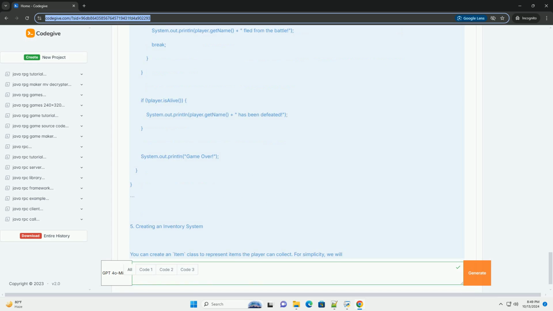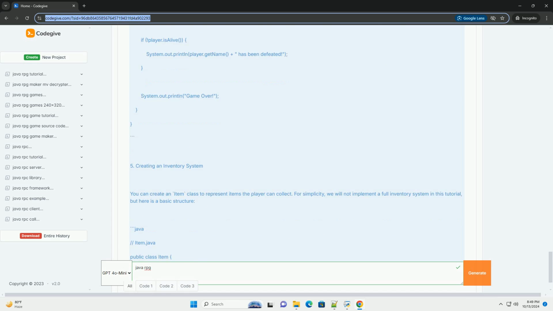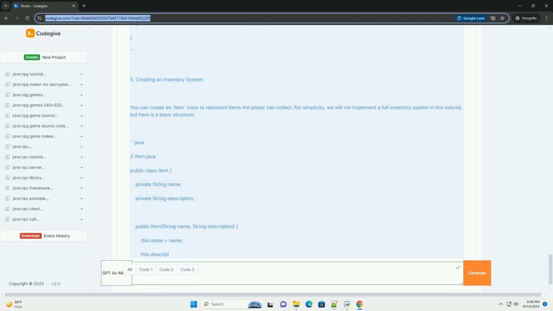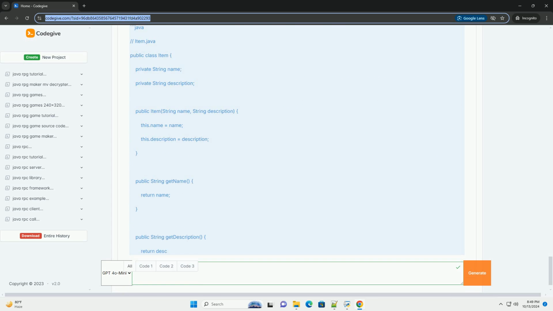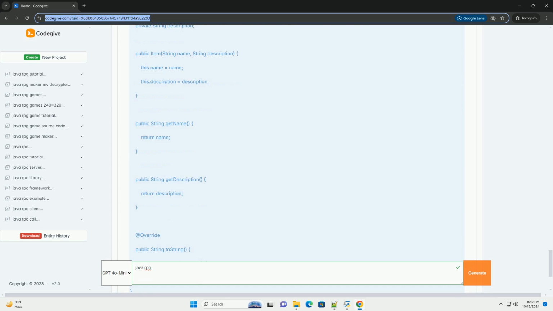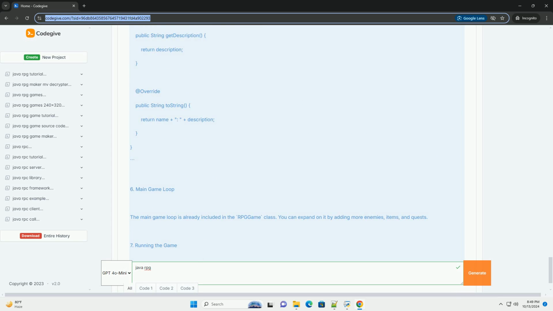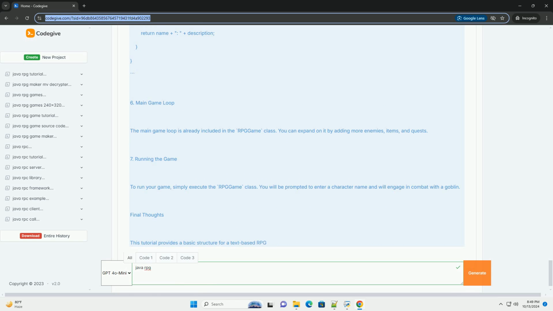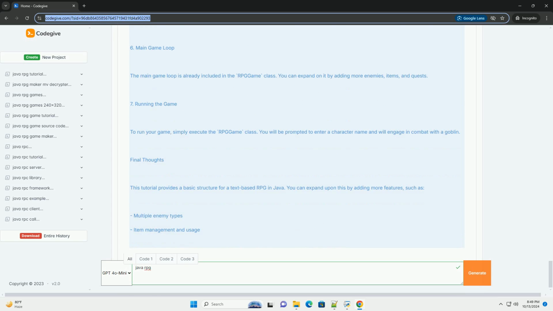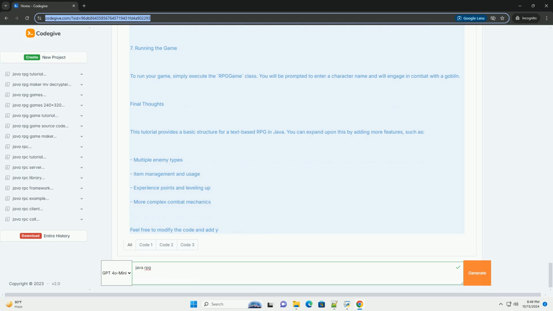1. Setting up the project. Create a new Java project in your favorite IDE, like IntelliJ IDEA, Eclipse, or NetBeans. Create the following classes in the src directory: RPGGame.java, Character.java, Enemy.java, Item.java.